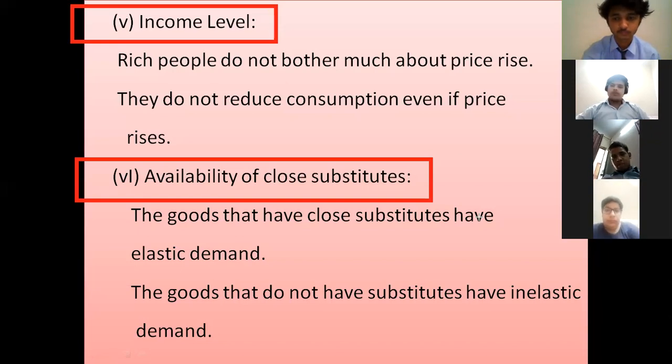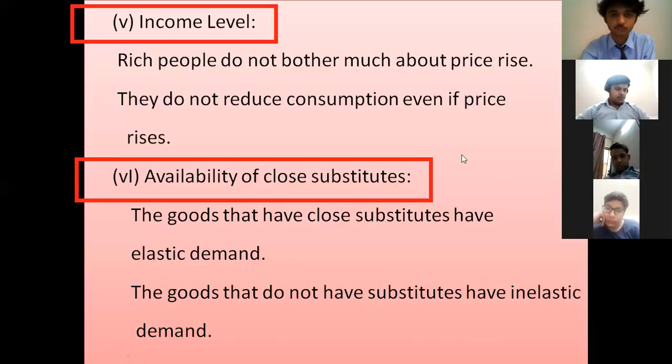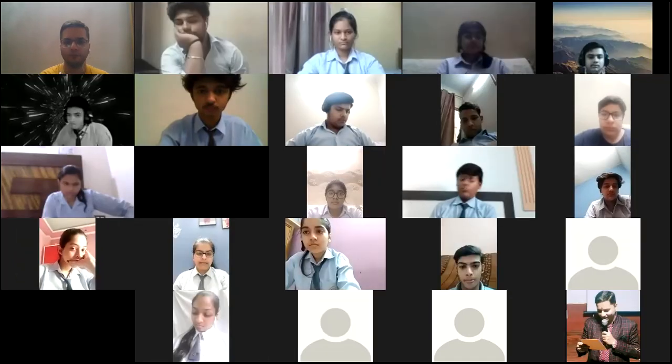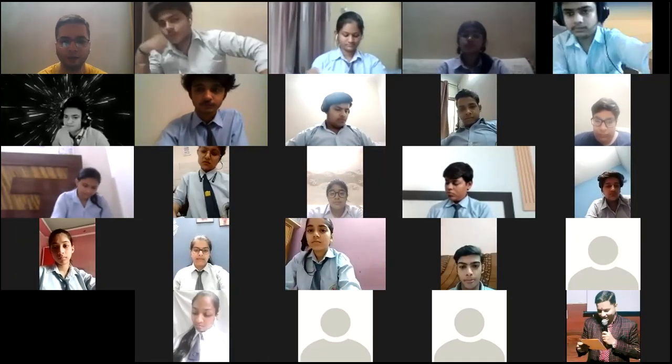And when we talk about a commodity which doesn't have any substitute, if its price rises or falls, its demand will be inelastic. The demand won't change, because we have to buy that commodity only. Its demand will not change. I hope this is clear to all. So that was the concept of the factors affecting elasticity of demand.